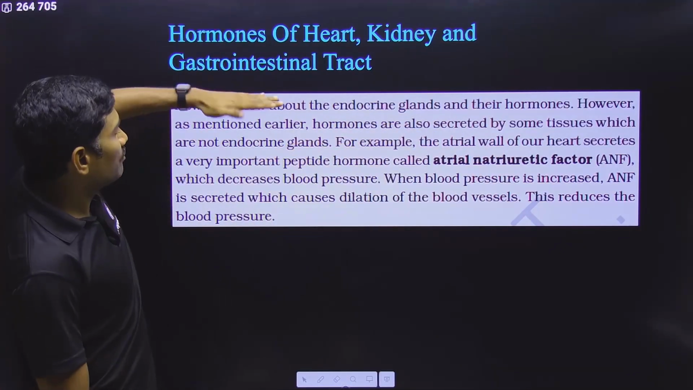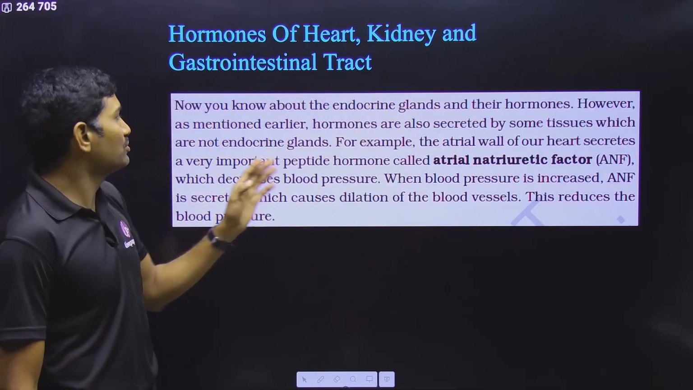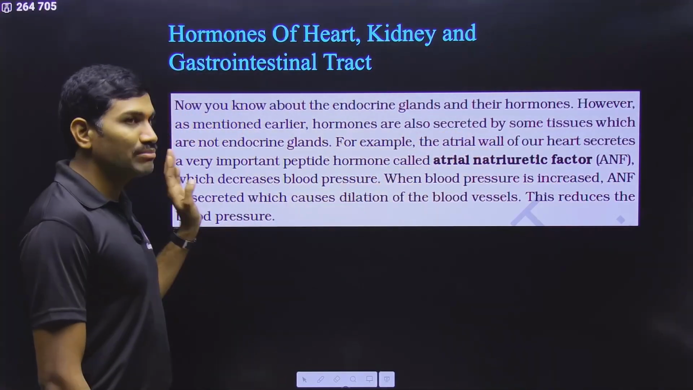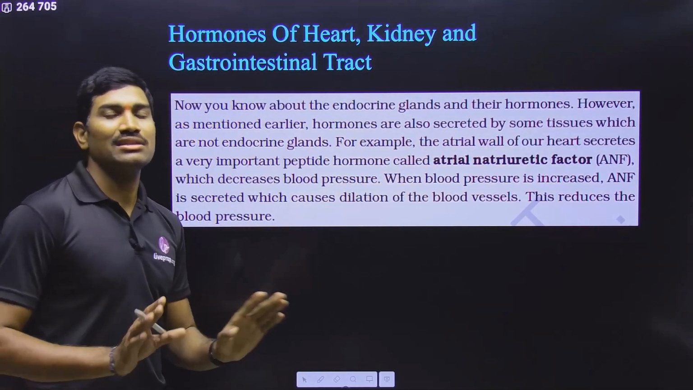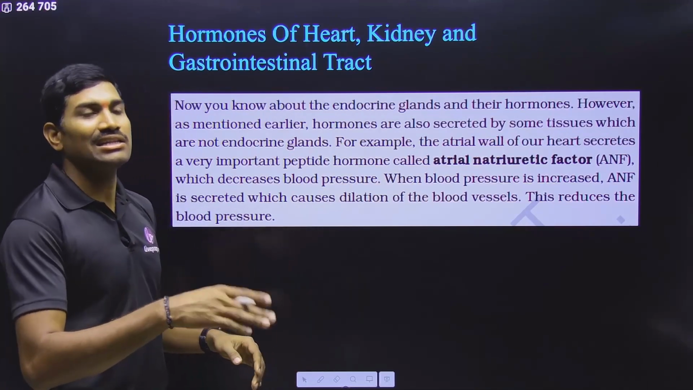However, so till now we studied about organized endocrine glands and the hormones. Now we are talking about some diffused ones. However, as mentioned earlier, hormones are also secreted by some tissues which are not endocrine glands. They are not organized endocrine glands. They are simply some tissues and cells. They are secreting these particular hormones.